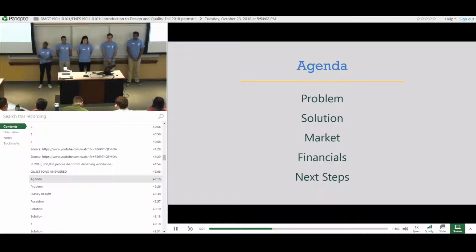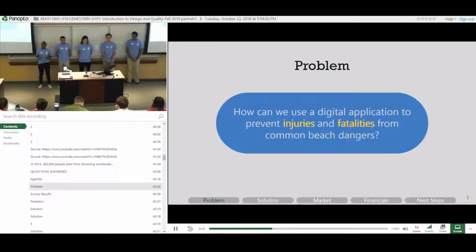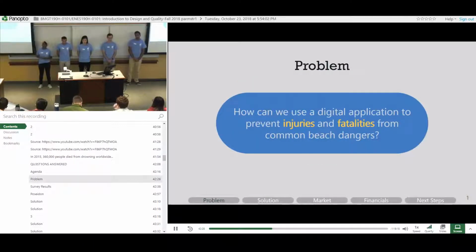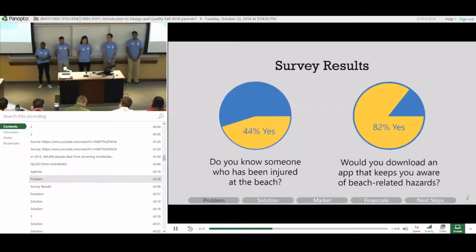So after hearing a lot of stories like the disturbing one we heard in the audio, we asked ourselves, how can we use a digital application to prevent injuries and fatalities from common beach-related dangers? This search led to a survey in which we found that 44% of people have been or know someone who's been injured at the beach, and 82% of our surveyors said that they would download an app that kept them up to date on beach-related hazards. Now I'm passing it off to Neil with our solution.